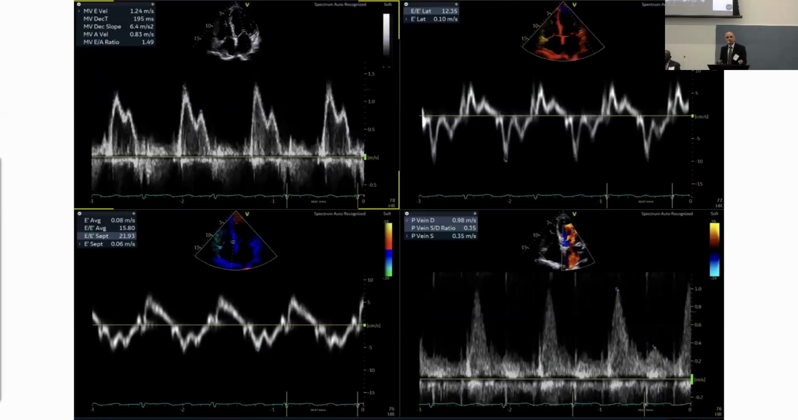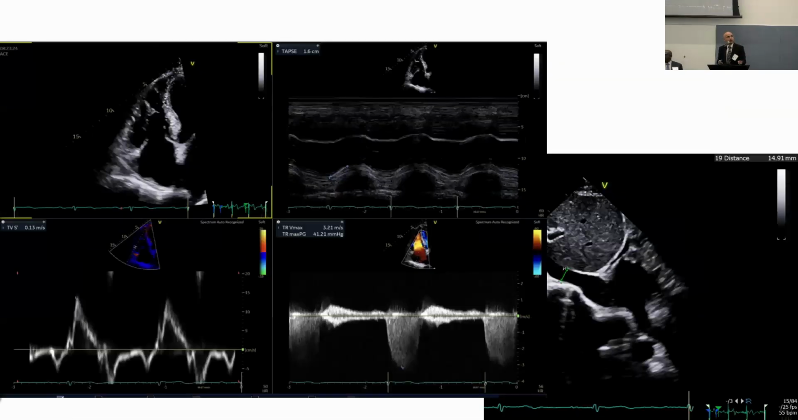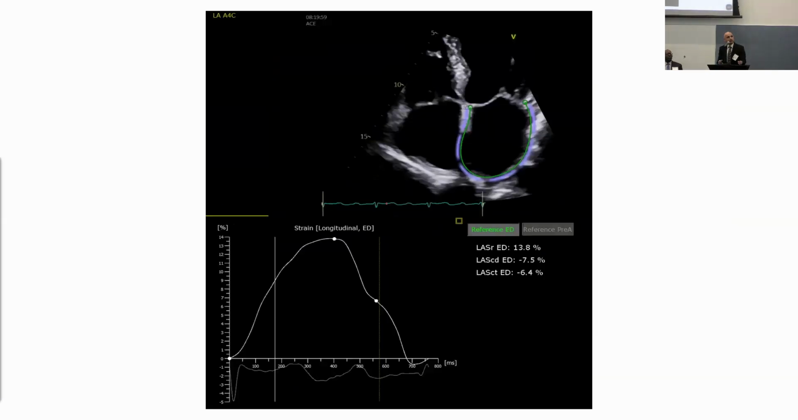And then when I looked at the diastology, there was some elevation in filling pressures on the left, so this patient's looking like they may have some HFpEF. On the right side, again, the pressures are elevated. So this patient has elevated filling pressures consistent with HFpEF.